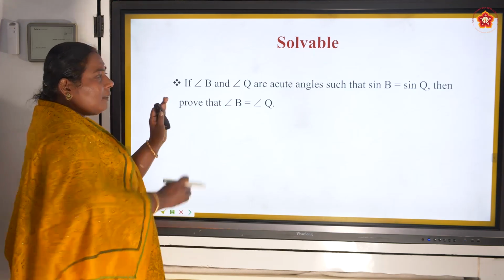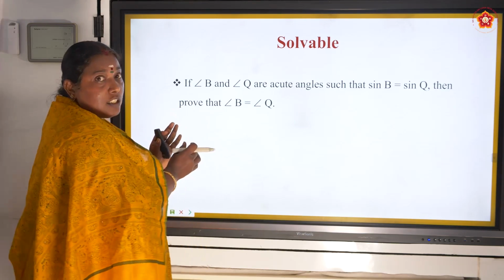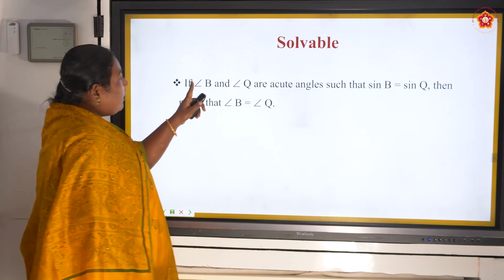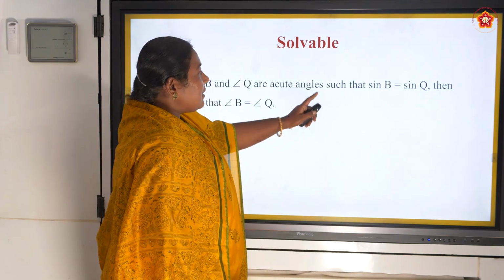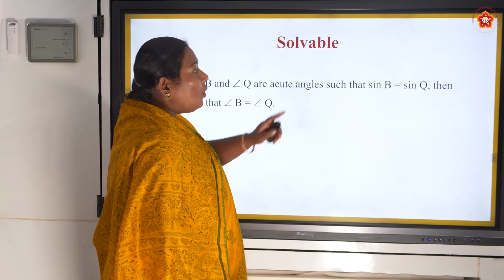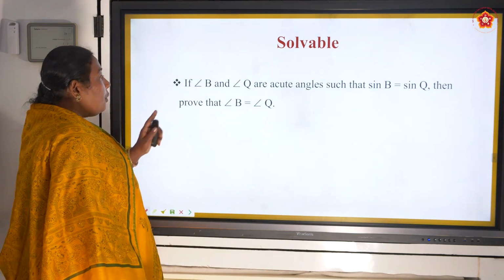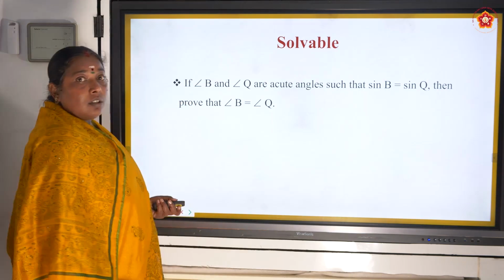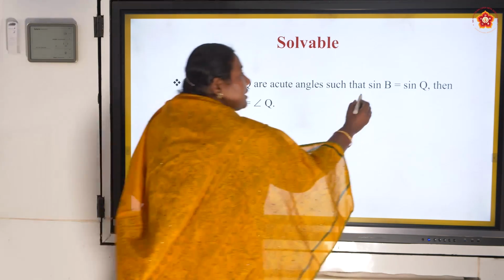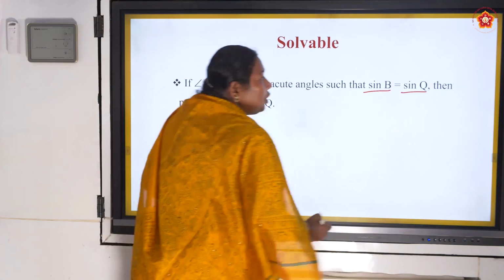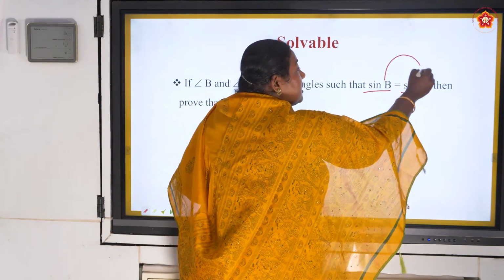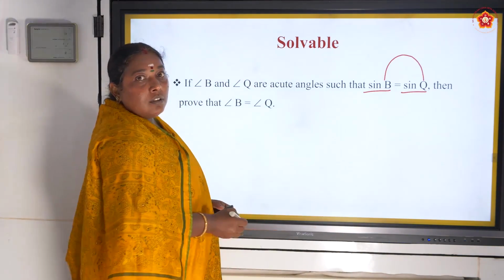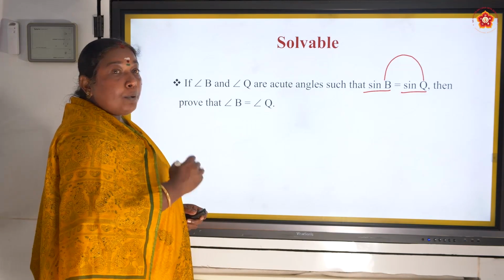Next, a little bit tricky, but this is also very easy. If angle B and angle Q are acute angles such that sine B is equal to sine Q, then prove that angle B is equal to angle Q. That means if sine B is equal to sine Q, then angle B is equal to angle Q. That is what we are going to prove here.